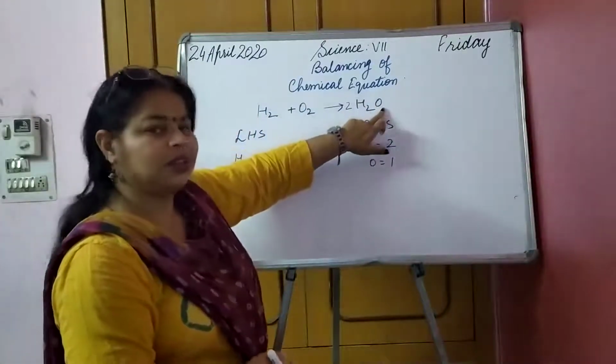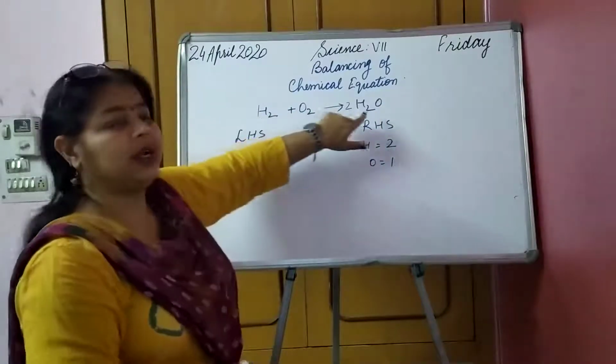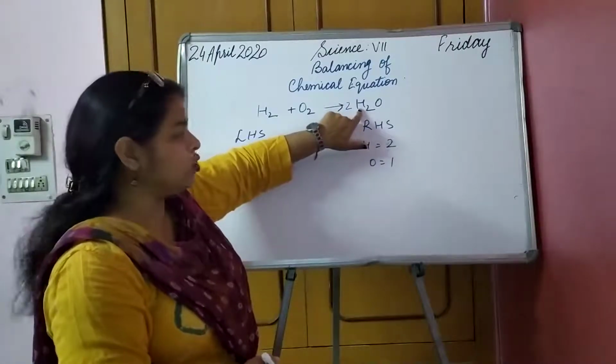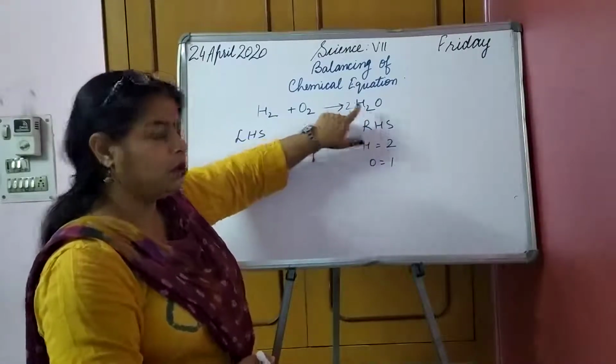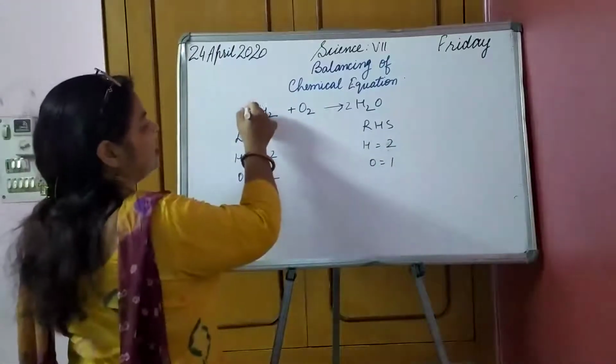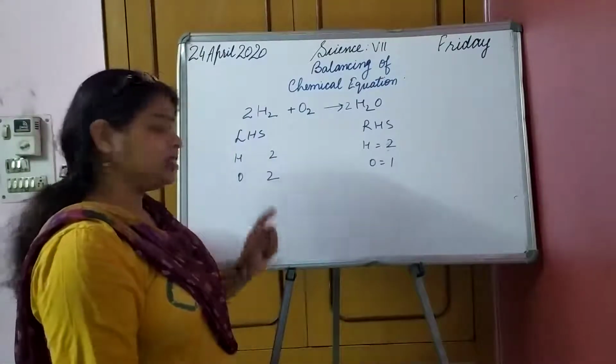I have made oxygen also 2, but hydrogen here has become 2 into H2, which means 2 twos are 4. So hydrogen atoms have become 4, but on the left they are 2. So how to make it 4? I will multiply it by 2. Is it okay? I hope it is clear.